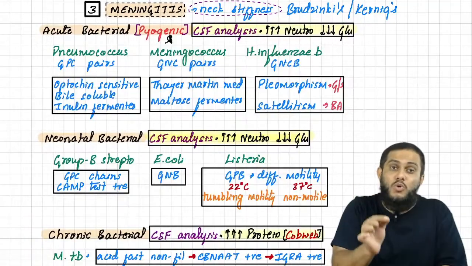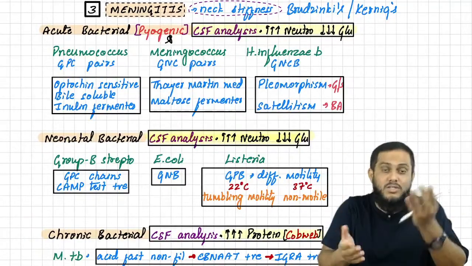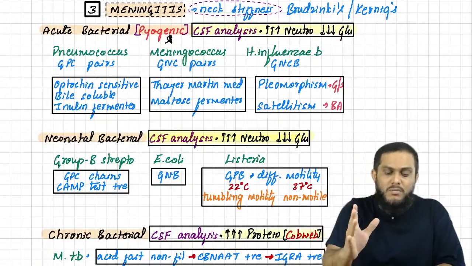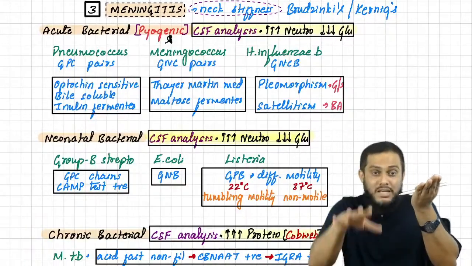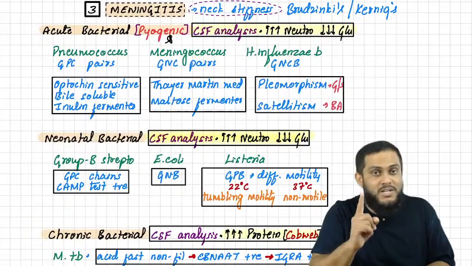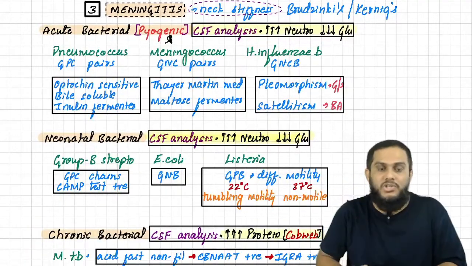Once again, acute bacterial meningitis, also known as pyogenic meningitis: highly elevated neutrophils, highly decreased glucose. Neonatal meningitis is also acute bacterial meningitis, so highly elevated neutrophils, highly decreased glucose. Whereas chronic bacterial meningitis has highly elevated protein, which precipitates due to gravity and gives cobweb formation.